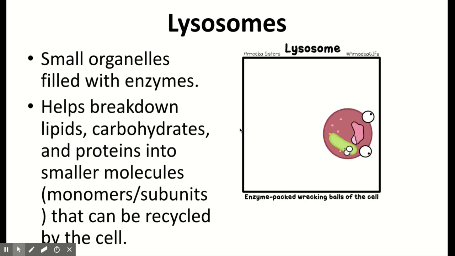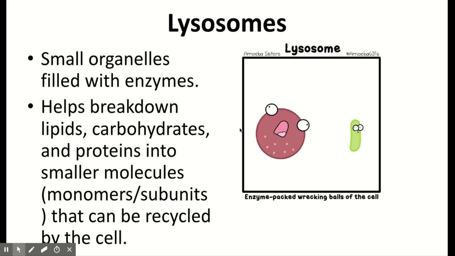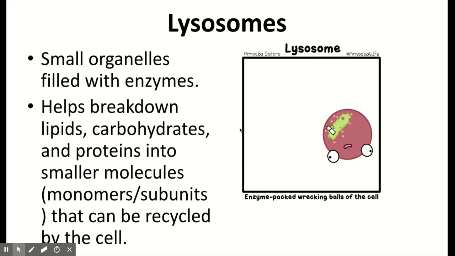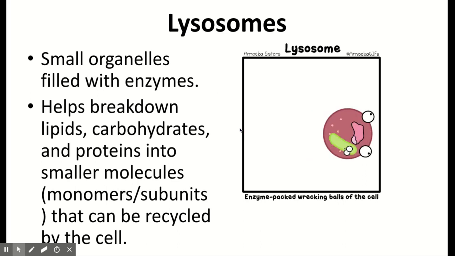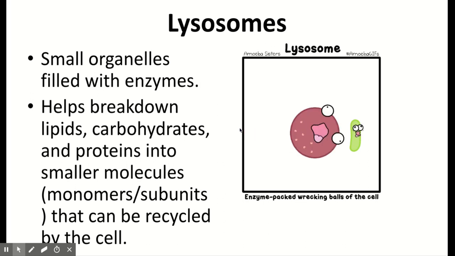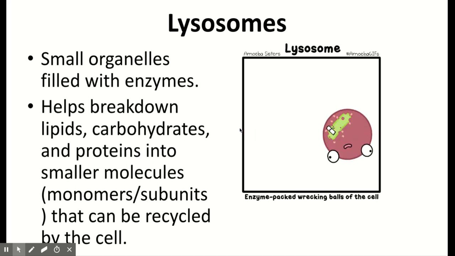Lysosomes, we've also heard them called the suicide squad of the cell. So there's sometimes when cells are no longer useful for our bodies, so the lysosomes will actually release enzymes in order to break down that cell. Or perhaps a small organelle isn't working well, the lysosome will come break that down. It can break down lipids, carbs, and proteins to be recycled as well. So you can think of lysosomes as a Lysol spray you're spraying to clean. So lysosomes are helping recycle and release waste and things we no longer need in our cell.